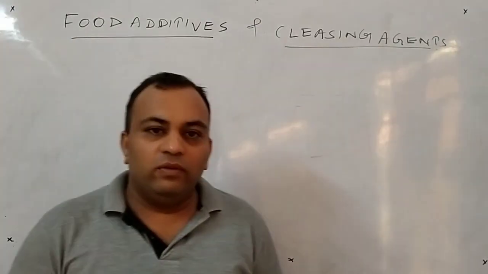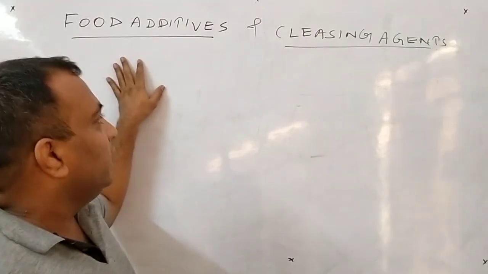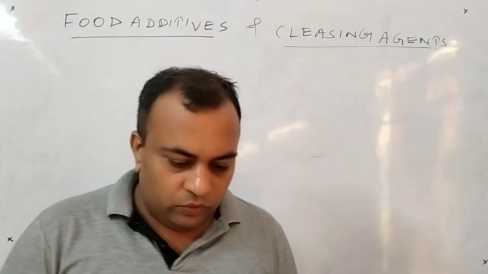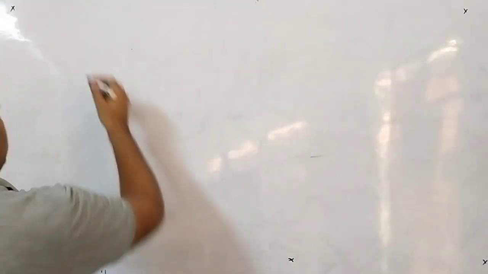Students, today we discuss the next topic of the chapter Chemistry in Everyday Life, that is food additives and cleaning agents. Clear? So first I will start with food additives, the first topic. So just listen, what is the meaning of food additives?